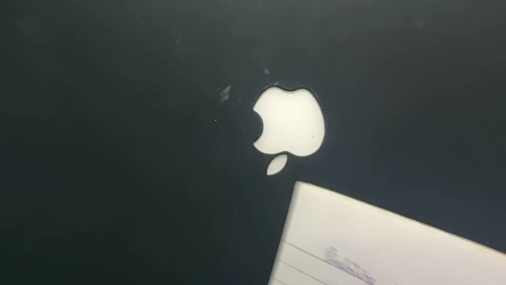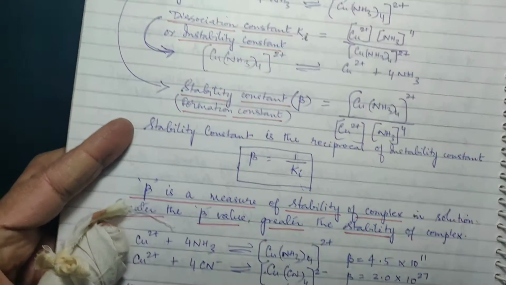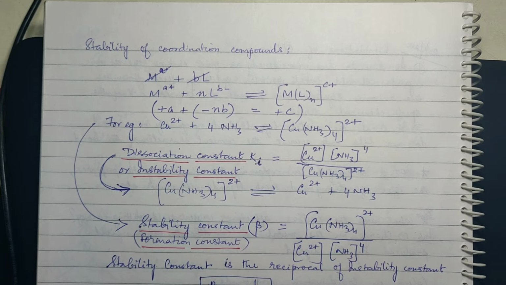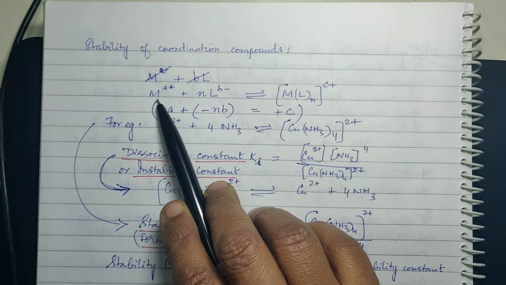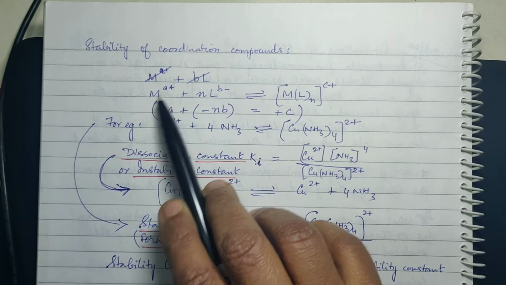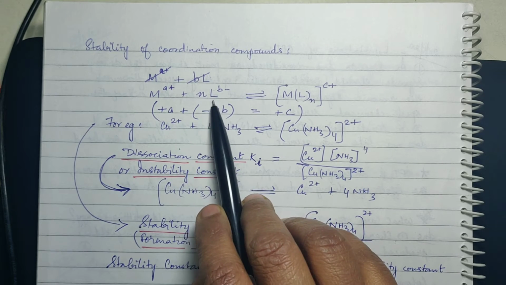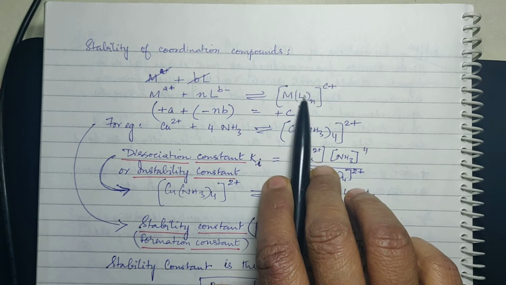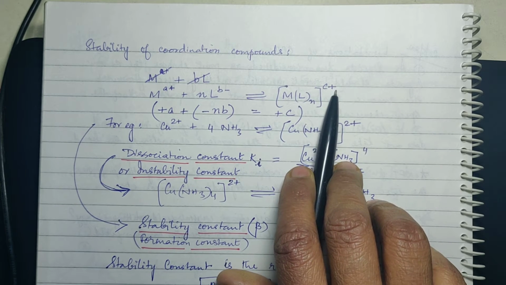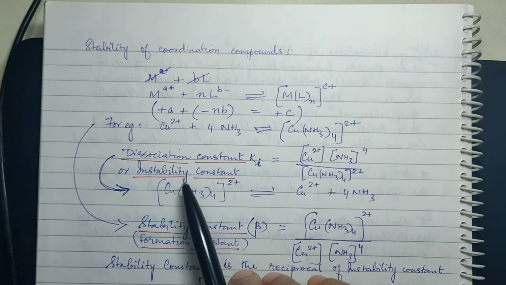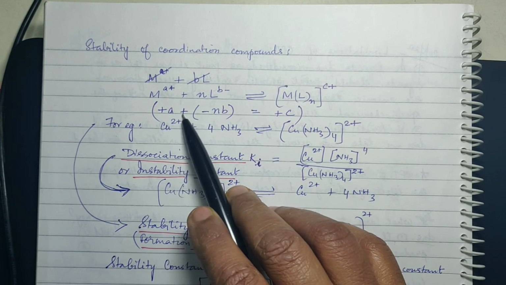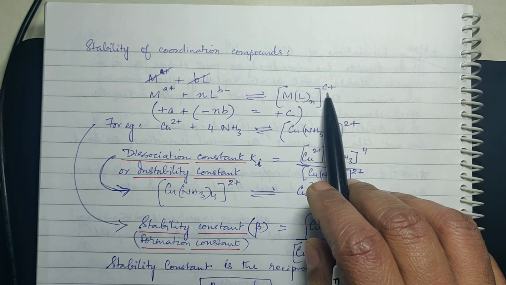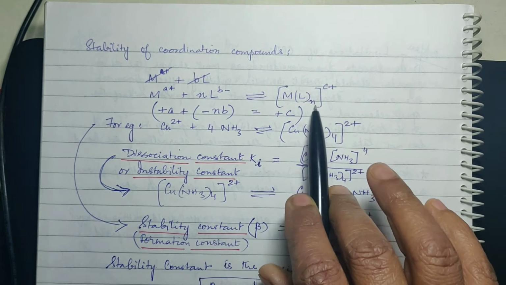Now let us see what is meant by stability of coordination compounds. Now say for example, any metal ion with an oxidation state of A+ is combining with n number of ligands having a charge of B-, and it is getting converted into a complex MLn to the whole C+. Now here what is the condition for this equilibrium reaction? A minus nB should be equal to C. This is the condition whenever you write any equation.